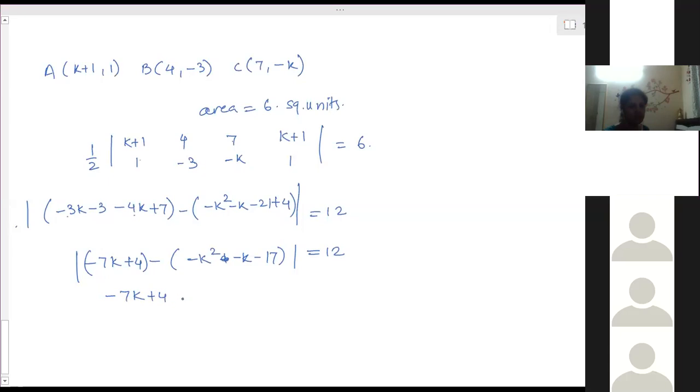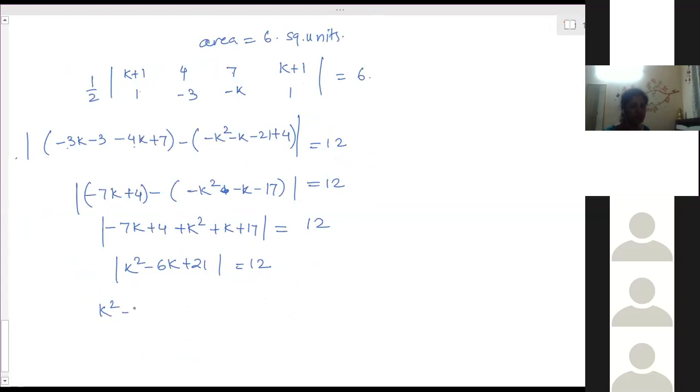Minus 7K plus 4 plus K square plus K plus 17 is equal to 12. K square minus 6K plus 21 is equal to 12. Two values. K square minus 6K plus 21 is equal to plus minus 12.